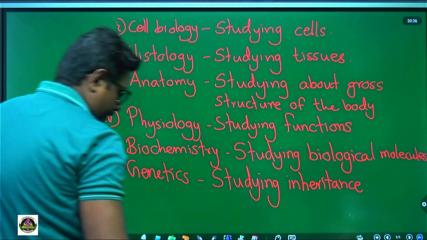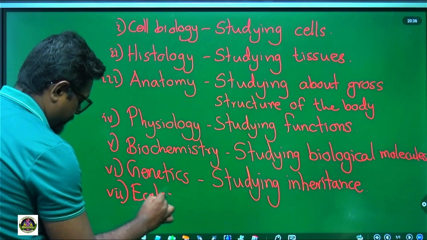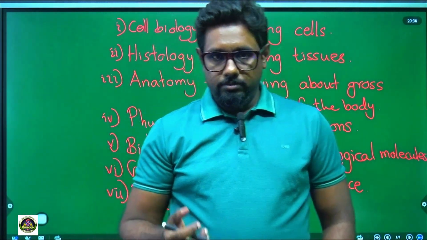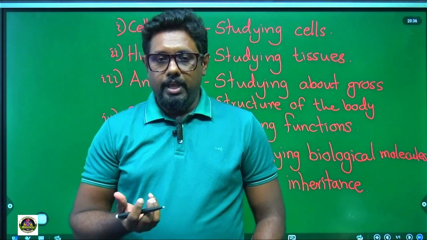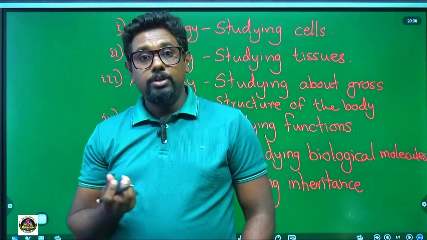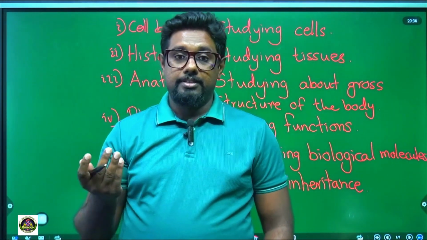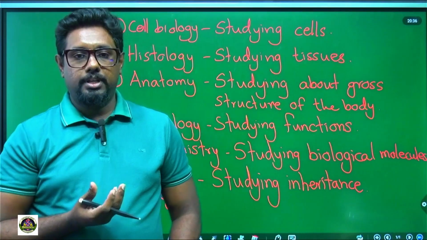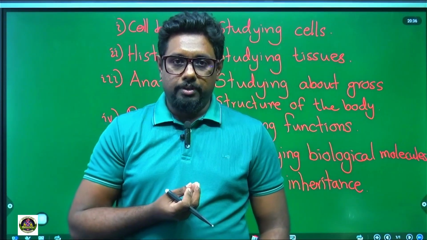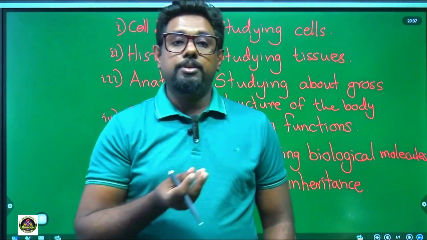Inheritance, right? Then seventh one, ecology. What do you mean by ecology? Ecology means we have to study not only about animals but also about our world and ecosystems. Rainforests, deserts, and savannas, those things we have to study. If we don't have knowledge about those things, we can't live on the earth actually. If we want to spend a proper life on the earth, we should have knowledge about that kind of